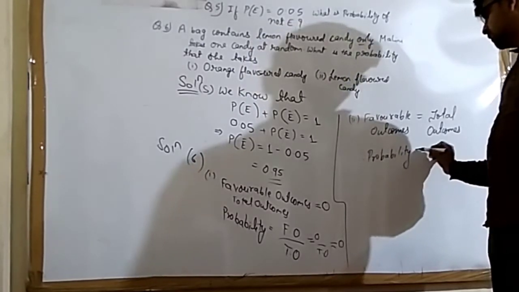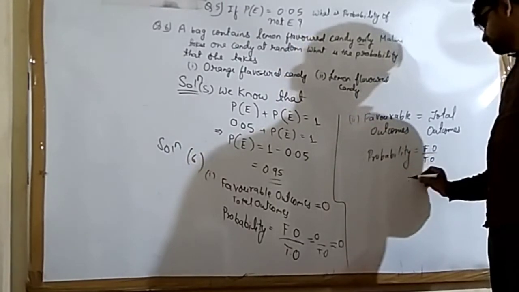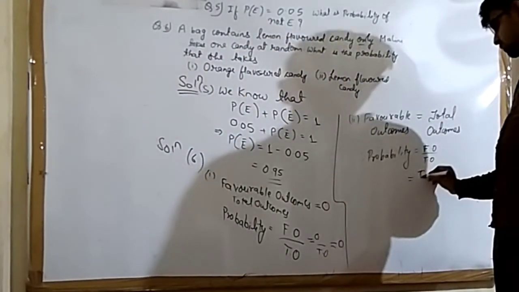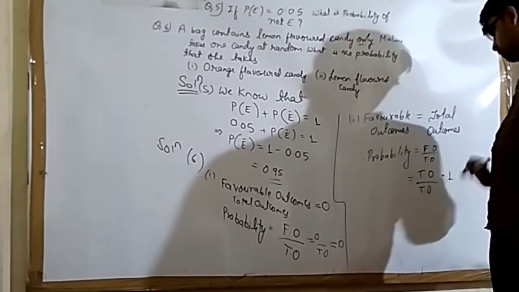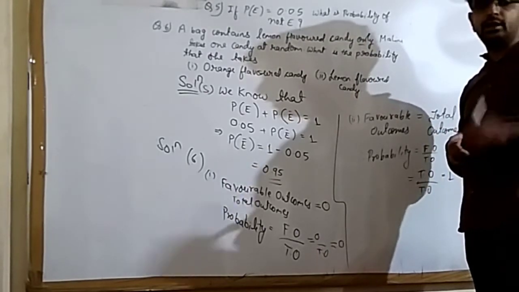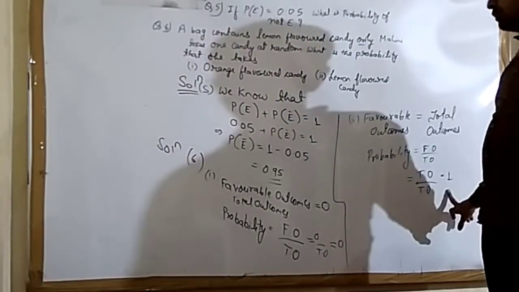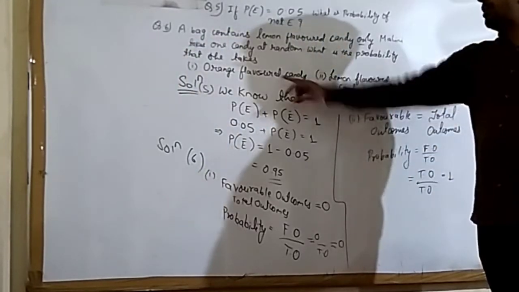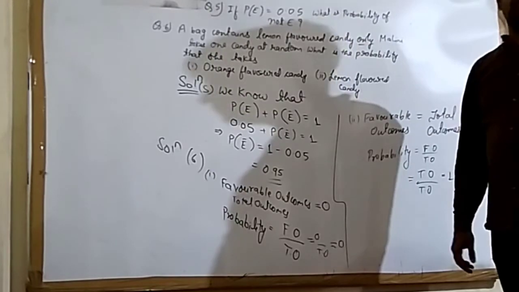Probability is favorable outcomes upon total outcomes. But see, favorable outcomes is equal to total outcomes. So total outcomes upon total outcomes will be equal to 1. So from this question, once again we can revise one thing. See, the probability is 1, so this event is a sure event, and here the probability is 0, so this event is an impossible event.